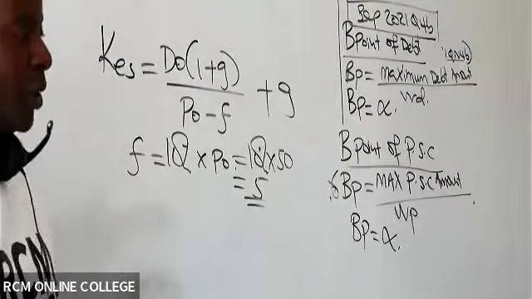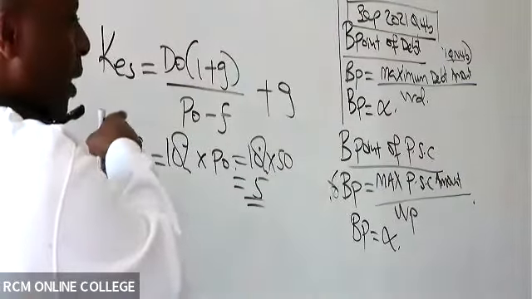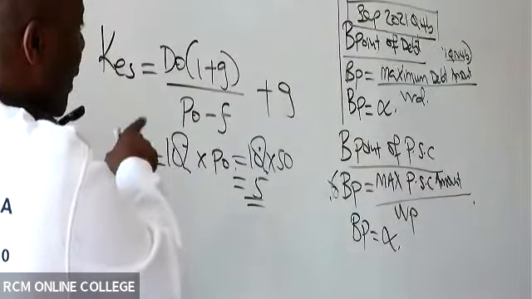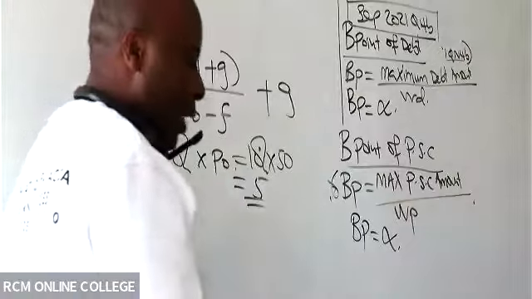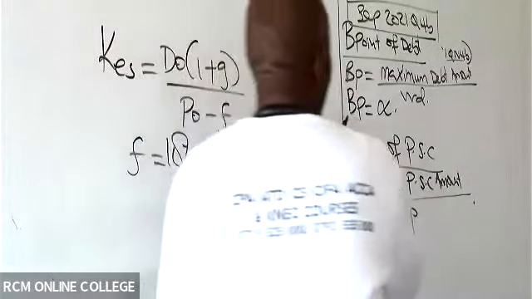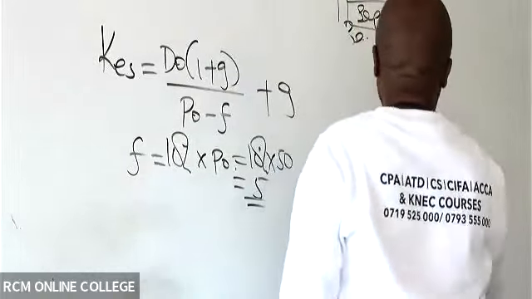Thank you so much. Now we have everything that can enable us get this Ke. Ke is the cost of equity ordinary shares. Now we have everything that can easily give us that.